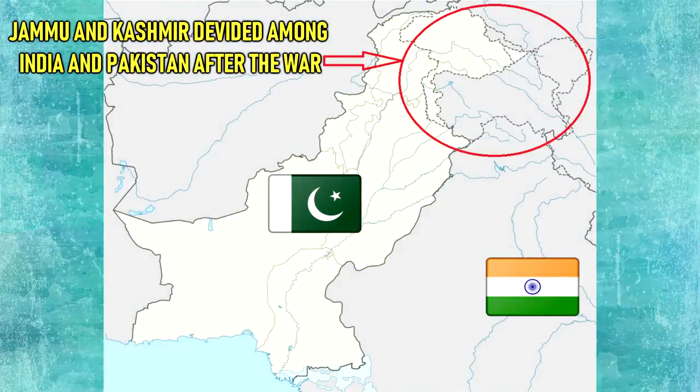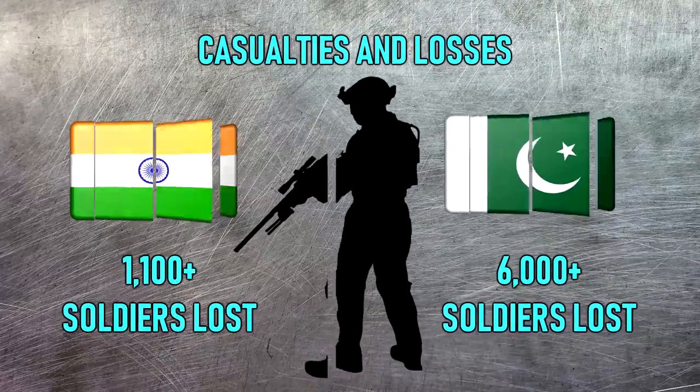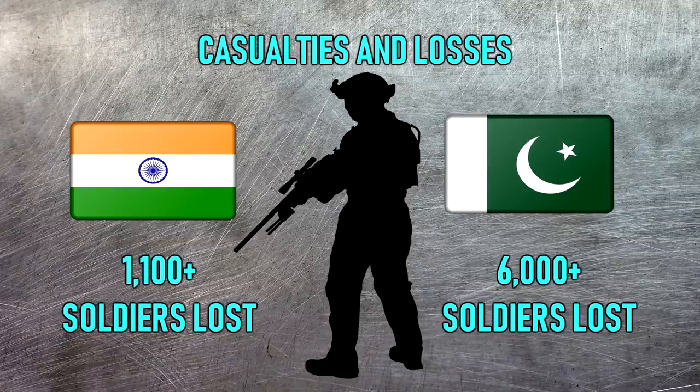Territorial changes. UN ceasefire line of 1949 later becomes line of control after the Simla Agreement of 1972. Pakistan controls roughly a third of Kashmir, whereas India controls the rest: Kashmir Valley, Jammu and Ladakh. Casualties and losses. India, 1,100 plus soldiers killed. Pakistan, 6,000 plus soldiers killed.